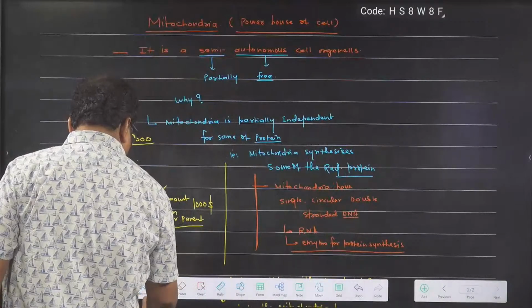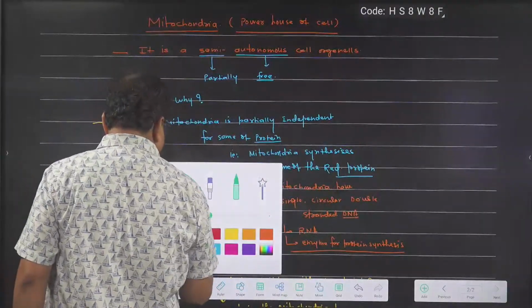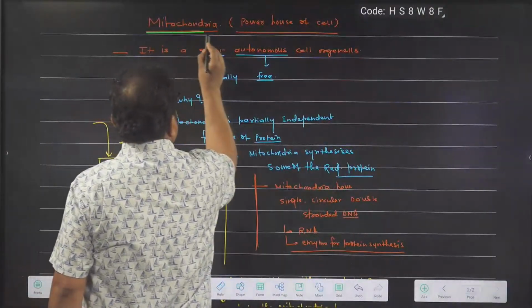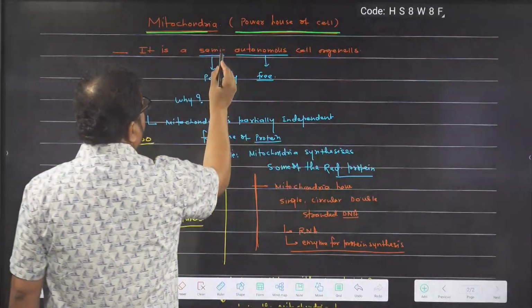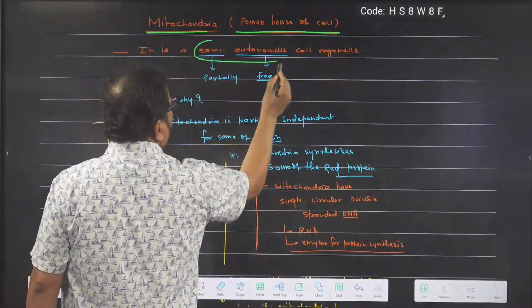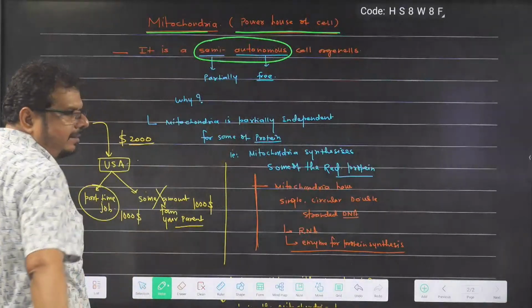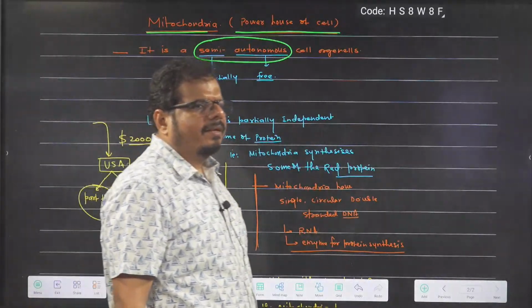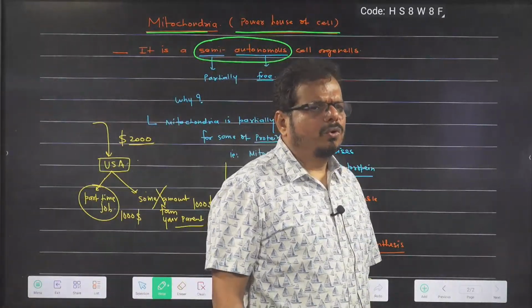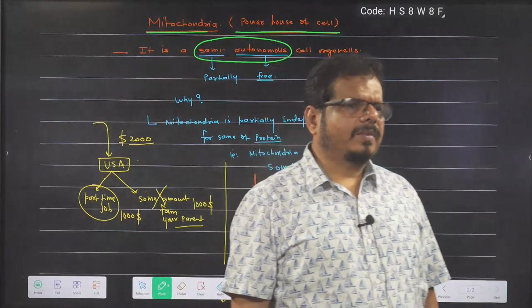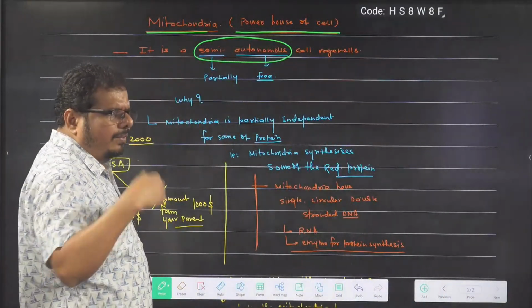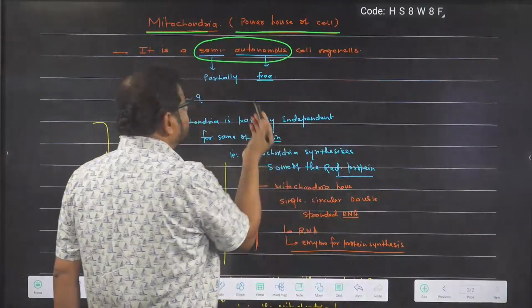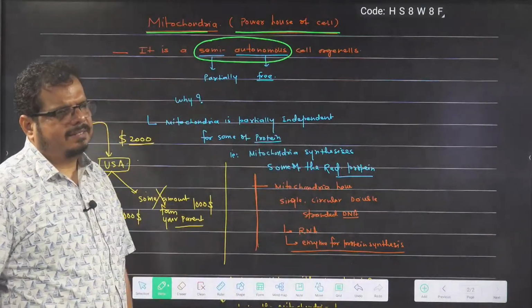So what I told about the mitochondria, we are saying it as powerhouse of the cell. And I wrote in the very beginning, it is a semi-autonomous cell organelle. Because out of the total protein required for mitochondria, some of the protein is synthesized by mitochondria itself.